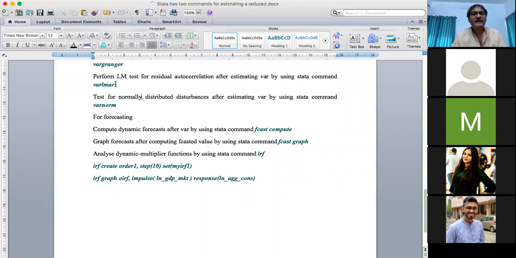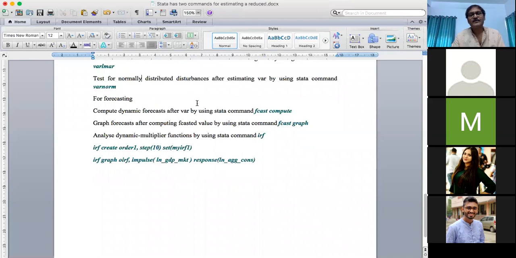After carrying out this test, you can carry out varnorm to find out whether the residual, the error, is normally distributed or not. Another thing we can do is use your model for forecasting, and also find out the impulse response function. That is, if we push a shock into one series, how this shock is transmitted to another series. This kind of exercise we can do with data.